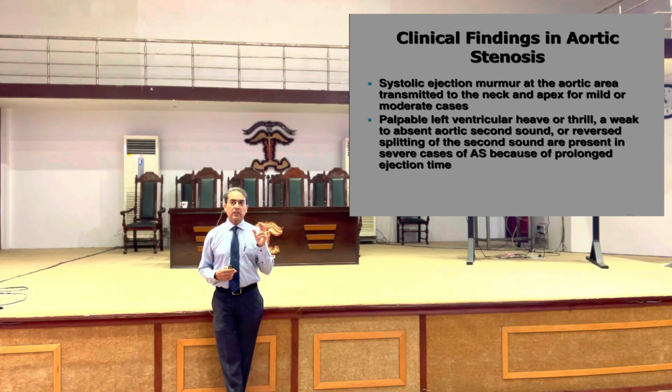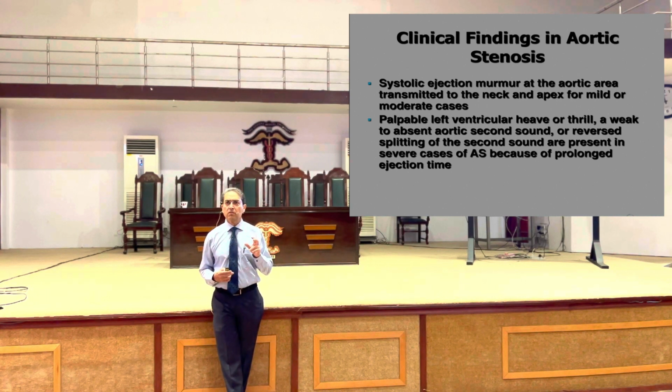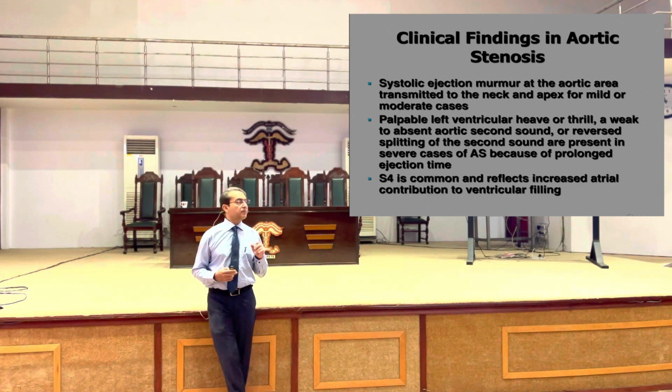Normally it's increased in inspiration, and in right-sided lesions it increases in inspiration, while in this condition and left bundle branch block, it causes reversal of the split. It widens in expiration. What is the condition when there is fixed wide splitting of the second heart sound? Have you gone through the congenital heart disease? It is atrial septal defect, when you have a fixed wide splitting which does not vary with respiration. It's the same in inspiration and expiration.